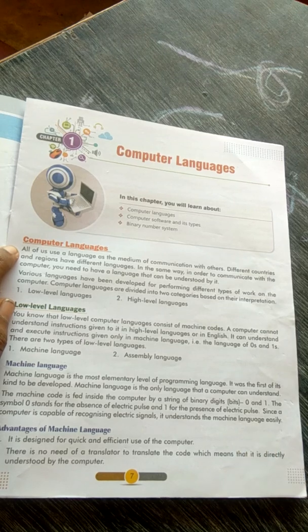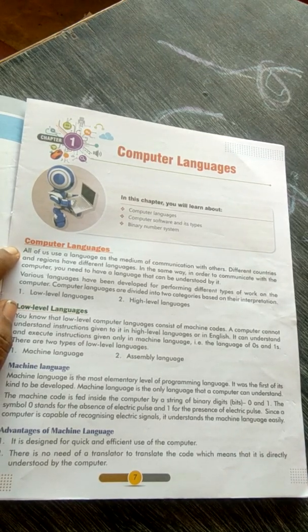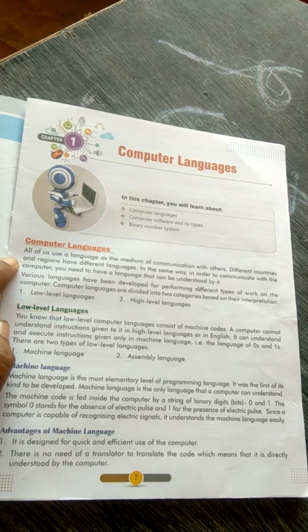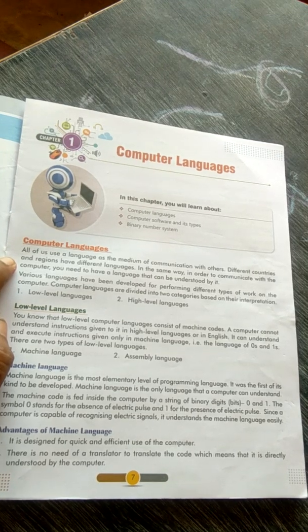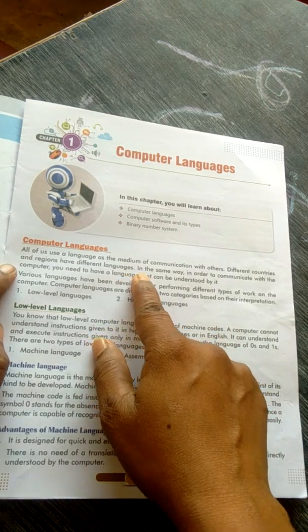All of us use a language as the medium of communication with others. Different countries and different regions have different languages. All have their own languages to communicate.